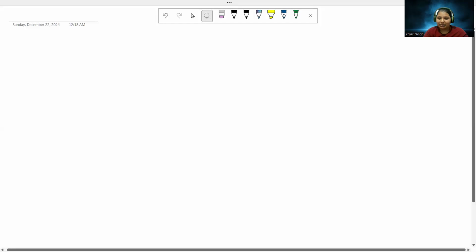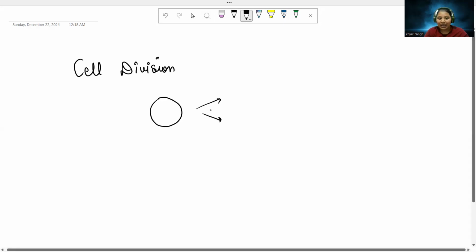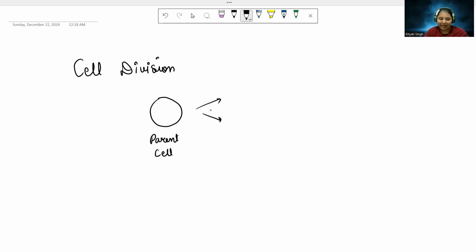We are going to learn today about cell division. What is cell division? Cell division is like splitting of a parent cell to give rise to two daughter cells. This is, for example, my parent cell. Parent cell is giving rise to two daughter cells. They are clones of my parent, as in asexual reproduction. The parent gives rise to two daughter cells which are identical. These two daughter cells are clones.